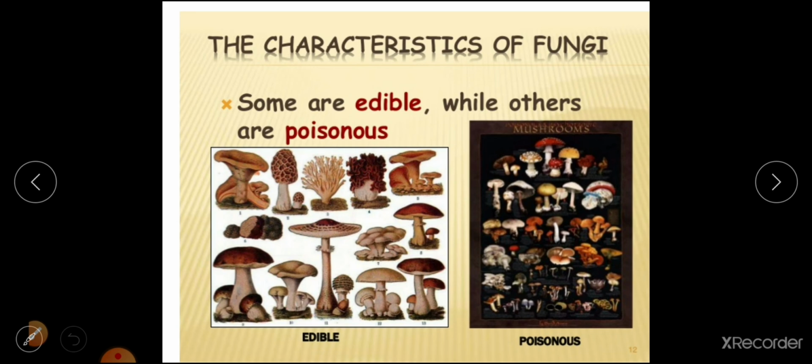So what fungi are edible, what fungi are poisonous, we have to study, because one has to know. After looking, immediately one has to say which is poisonous, which is edible, which we can take, which we can pluck. Everything has to be known. So talking about classification: edible, non-edible, poisonous, non-poisonous. Some of the mushrooms will be non-poisonous, but we can't have them. They will not be edible. Only edible fungi will be better to have. So that classification we are going to study.